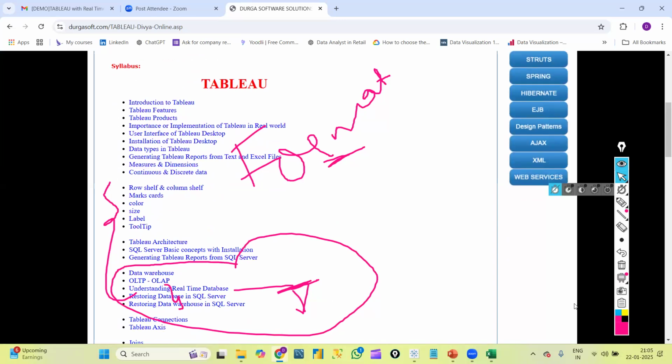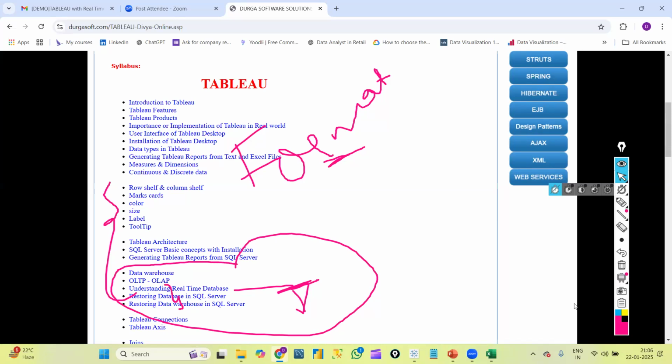I was completely blocked with Power BI and SQL in the morning sessions. Those classes are 7 to 8 and 8 to 9 IST. Currently, 7 to 8 is SQL, but the batch is already in between.